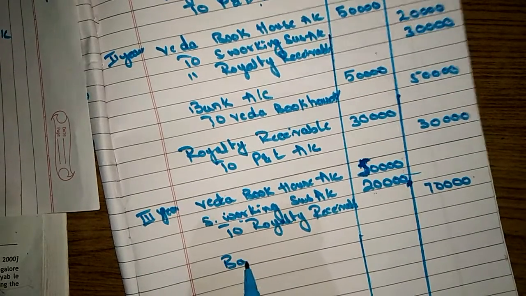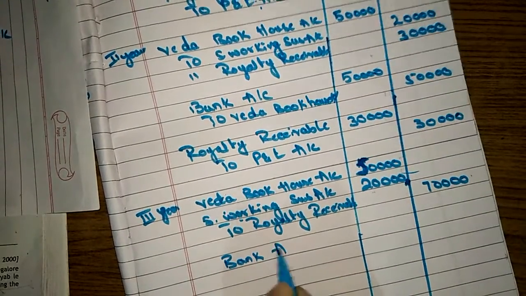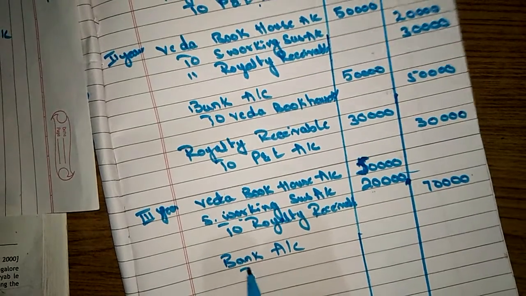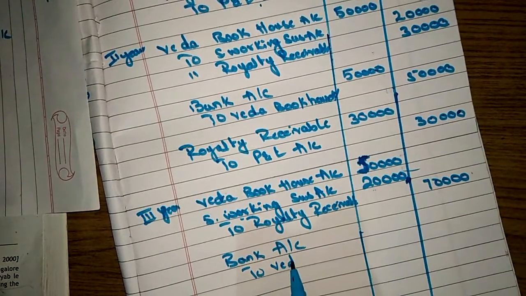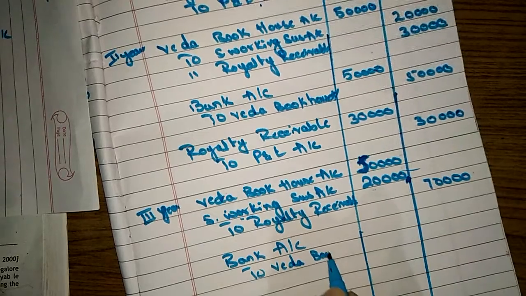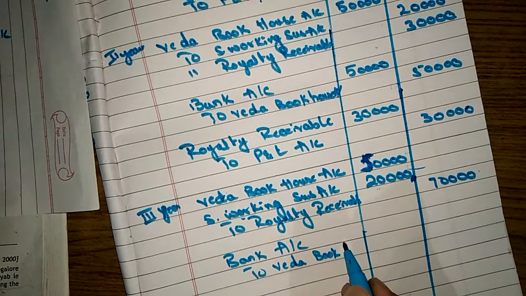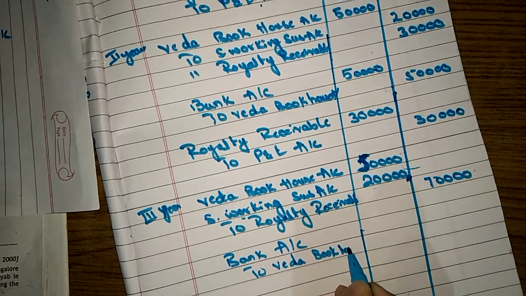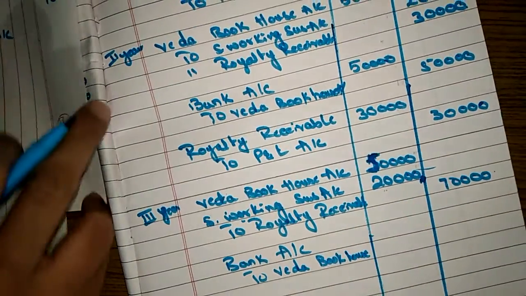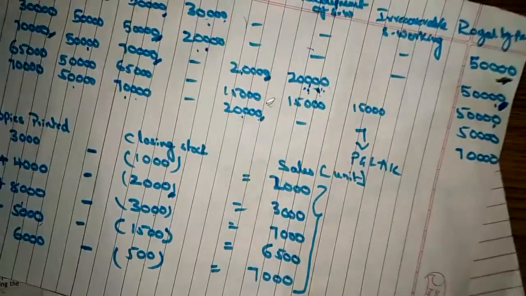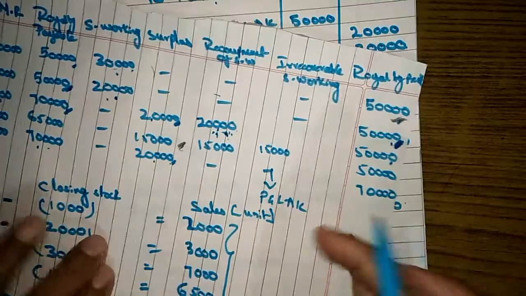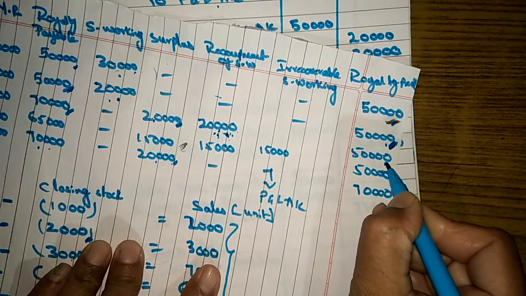Receiving entry: bank account to Veda Book House. So after adjusting short working, how much is he going to receive in the third year? It's 50,000, right?